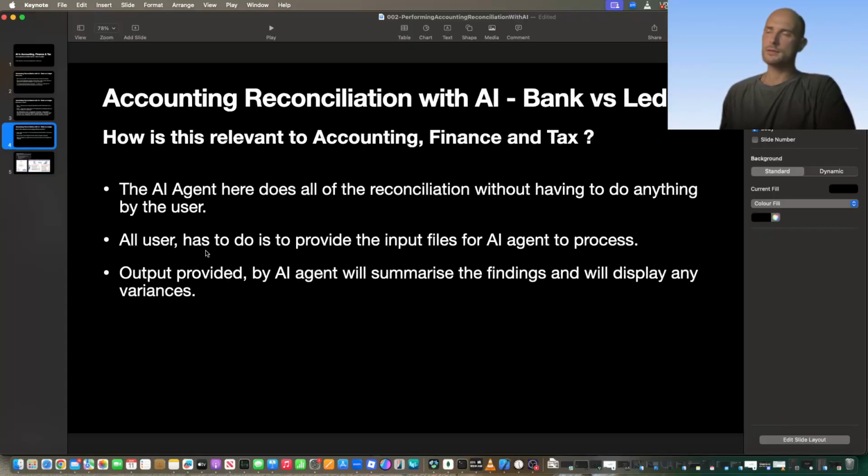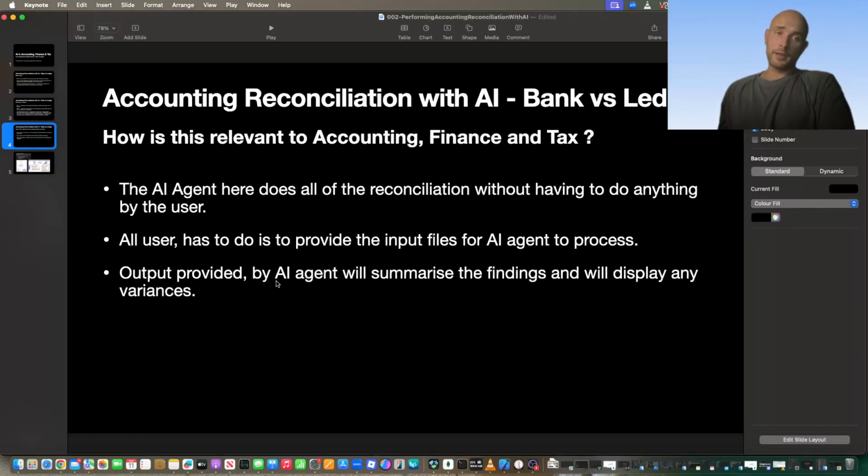It just needs to ensure that the files are the rightful files that should be reconciled. So if we're comparing, I don't know, June, July, both files need to be in the right format, containing the right information. But even so, if there was an issue, the AI agent would point this out, stating that there are no transactions for the current month from one side or the other. Please review your files. That's exactly the message that you would receive from the agent.